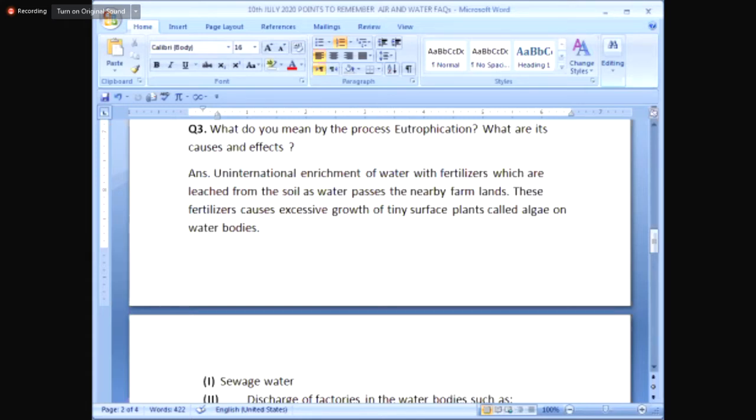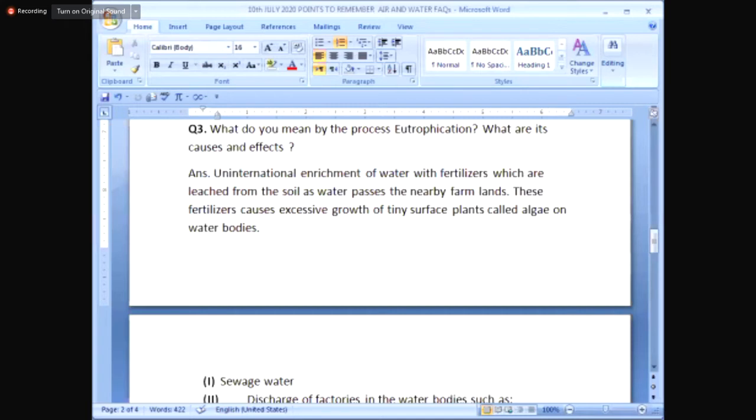So I have put it in the form of a question. What do you mean by the process eutrophication? What are its causes or factors and effects? So this is a question which carries 3 important areas to be discussed. Sometimes a question can come on any one area. Depending on the marks allocated to the question, you will answer accordingly.